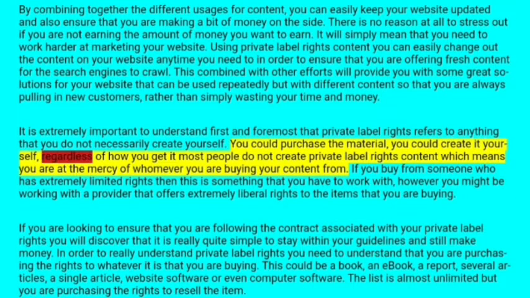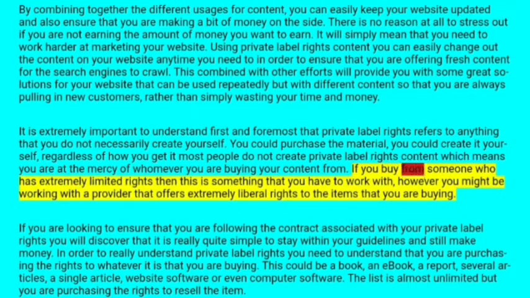Regardless of how you get it, most people do not create private label rights content, which means you are at the mercy of whomever you are buying your content from. If you buy from someone who has extremely limited rights, then that is something you must work with. However, you might be working with a provider that offers extremely liberal rights to the item that you are buying.